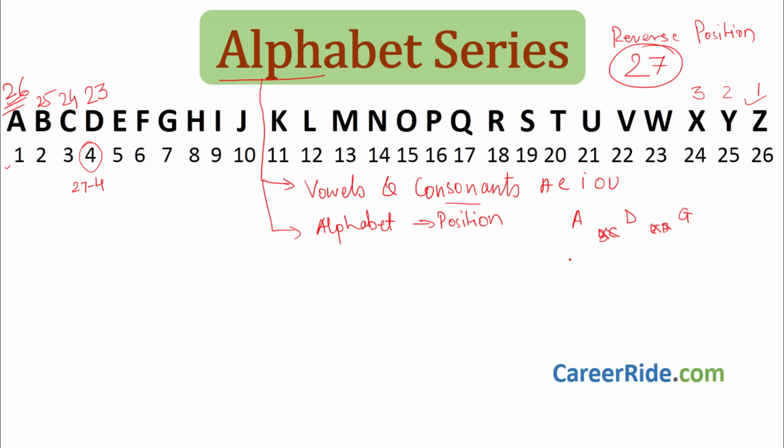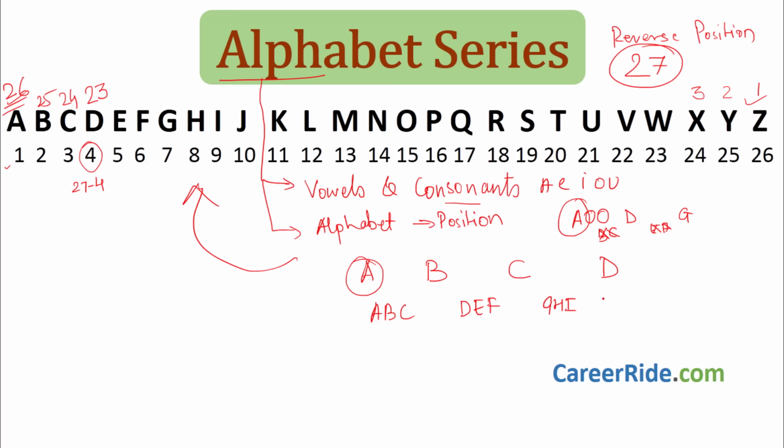We are going to see it in examples, but remember that there are only two types mostly, and the best way to tackle the sums related to alphabet series is this chart, A to Z. Here also you should see the position of the first alphabet, the next alphabet, then the third alphabet. There are two types of sums that may be asked. It might be like this: A, B, C, D, where each element is just one letter, and sometimes there may be groups instead of letters, like A, B, C, D, E, F, G, H, I, J, K, L, and we have to find the next three letters.